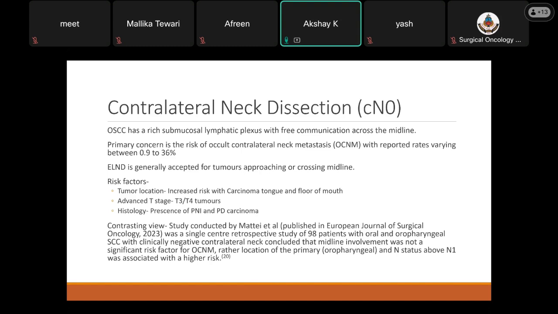In a contrasting view on the location of the tumor, a study was done by Matty et al. It was a single-center retrospective study with a very small population of 98 patients with oral and oropharyngeal carcinomas with clinically node-negative contralateral neck. It concluded that midline involvement was not a significant risk factor for occult contralateral neck mets. Rather, the location of the primary, like oropharyngeal, or the N status, presence of multiple nodes or N1, was associated with a higher risk of occult contralateral mets.